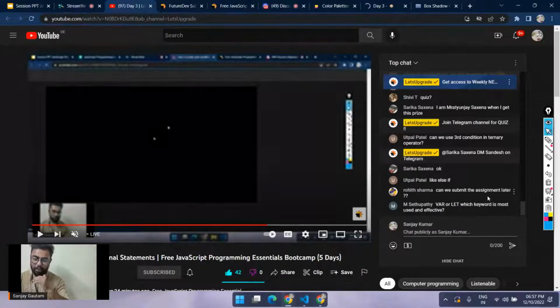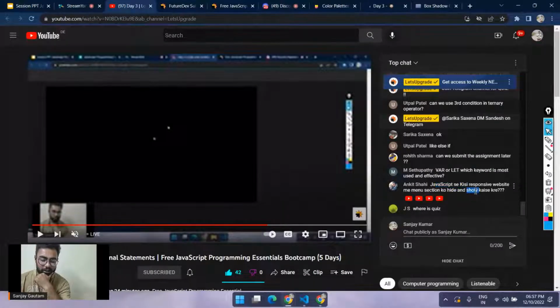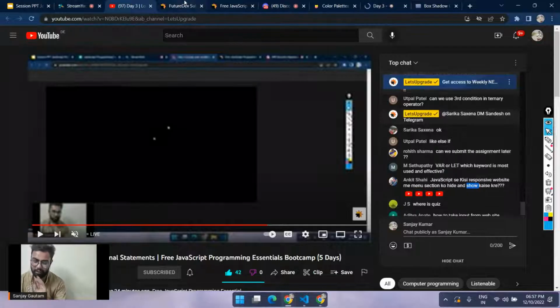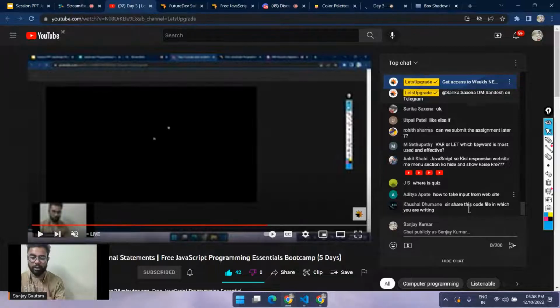So basically, we use let more, let and const more. Okay, JavaScript. Look, Ankit, it's a complete huge topic. Not a topic, it's a complete project, and we are not covering that project here. If you want to cover that project, I will again suggest you to go here. You can ask questions like these in the future as a subscription. Yeah, I will tell you, Aditya, how to use that input field to take the input. So share the code file in which you're writing.